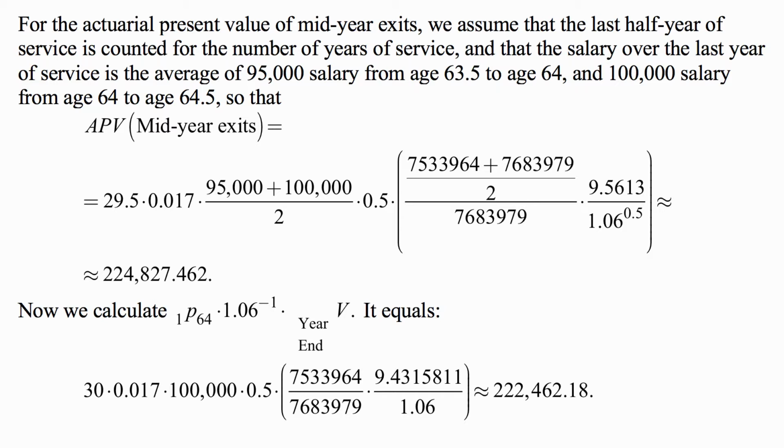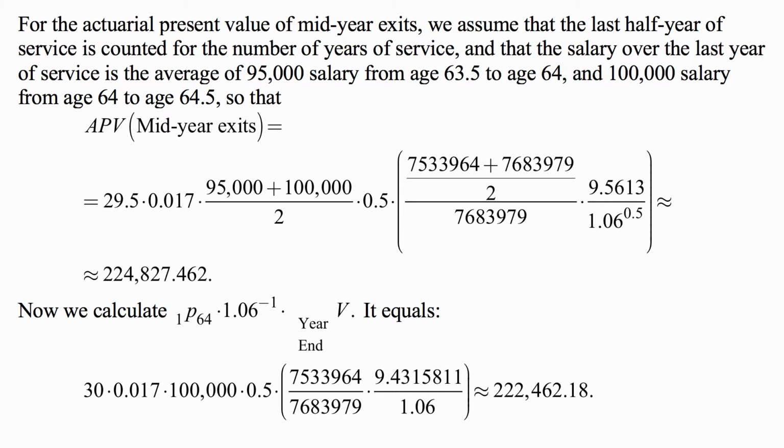For the actuarial present value of mid-year exits, we assume that the last half year of service is counted for the number of years of service. So if you assumed otherwise, you would get a different answer. And that the salary over the last year of service is the average of 95,000 salary from age 63.5 to age 64, and 100,000 salary from age 64 to age 64.5. And again, different assumption, but this second one is definitely the most reasonable assumption.